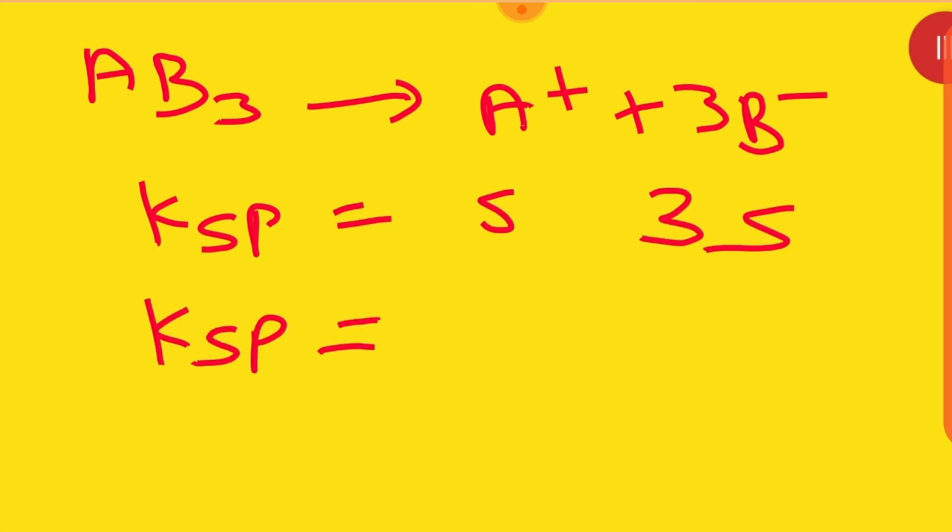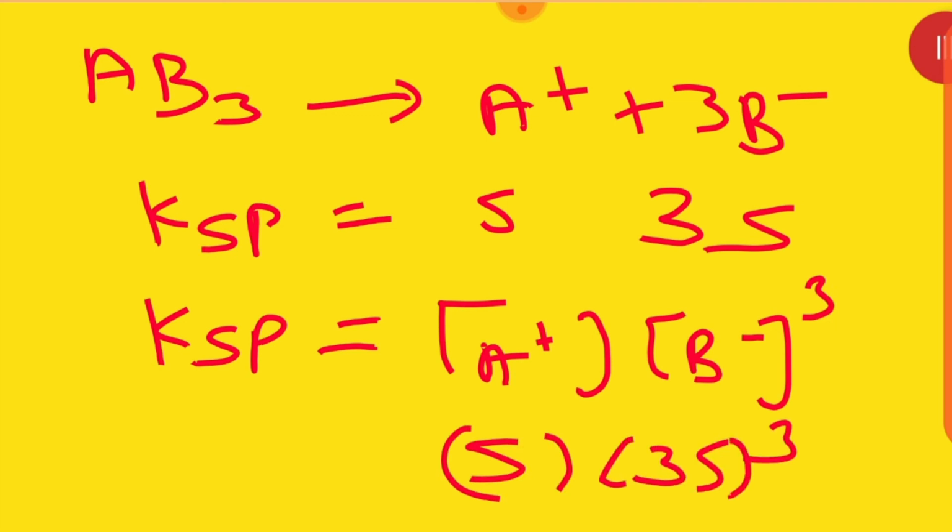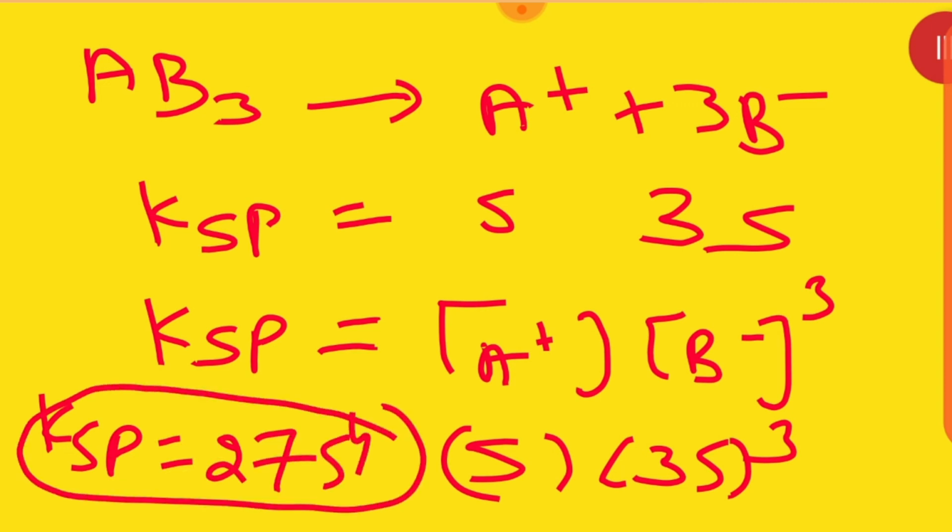KSP will be equal to A positive into B negative the cube. So here S, here 3S cube. 3 3 9 27. So KSP will be equal to 27S4. Fine. Have you understood my point? Like this way we can calculate.